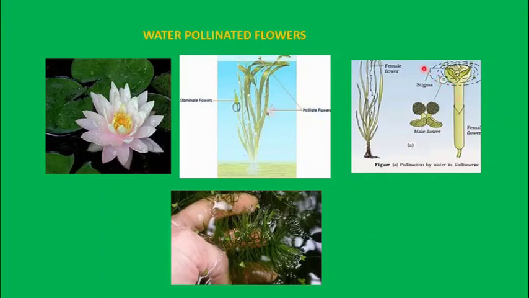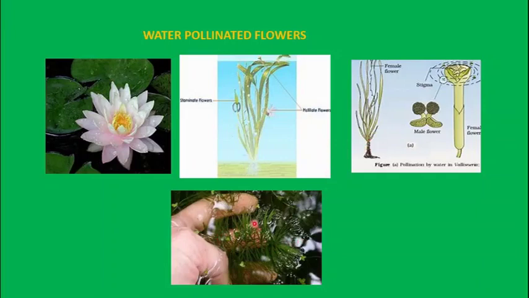The male branch of the plant will release the pollen grain to the surface of the water, which is carried by the water current to the female flower. And the female flower, unlike the male flower, is produced on a long stalk, okay, and then when the pollen grain falls onto the stigma, it gets pollinated, and after pollination the female flower stalk just coils up and reaches below the surface of the water. So that is a characteristic feature. This is important for a 3 marks question. They ask what are the characteristic features of Vallisneria, that is water pollinated flowers.